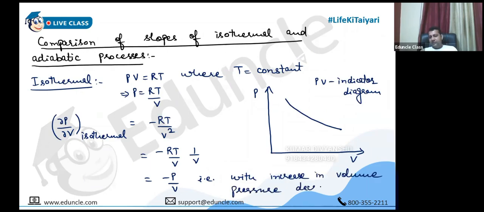Obviously, this should be, because we are assuming that these are ideal ones. We are doing it for an ideal gas, and clearly pressure is inversely proportional to volume. So I'm telling you the indication of this negative sign: this negative sign indicates that with increase in volume, pressure decreases.